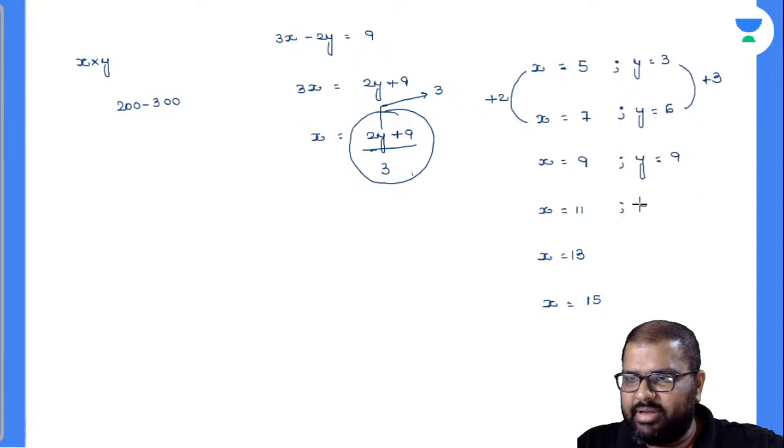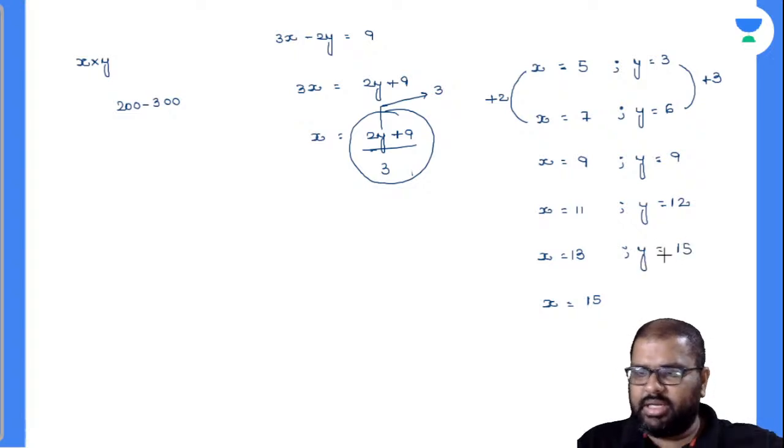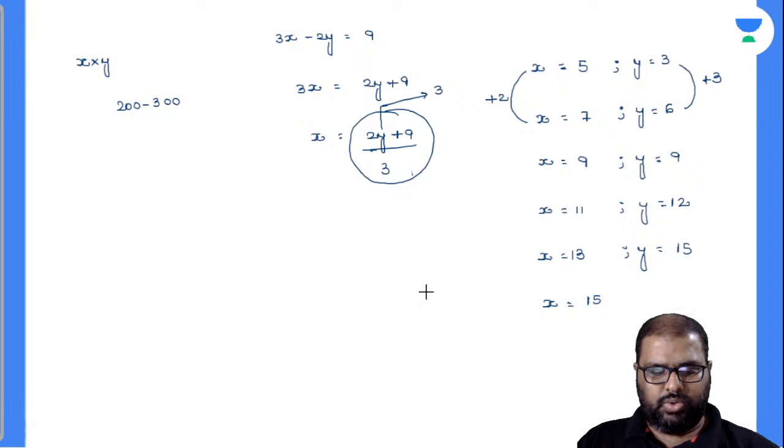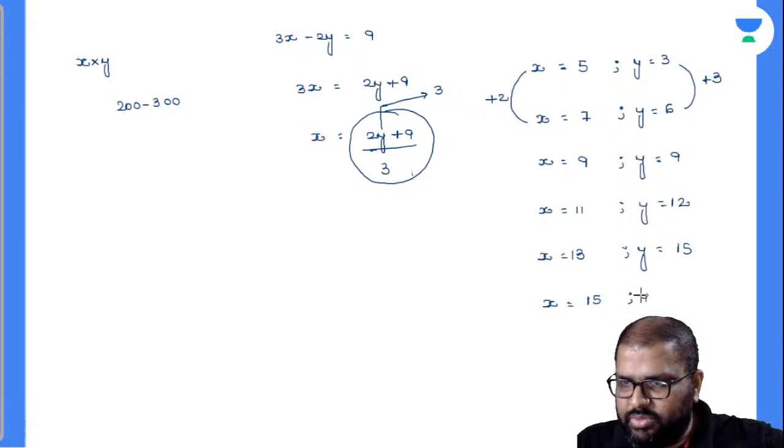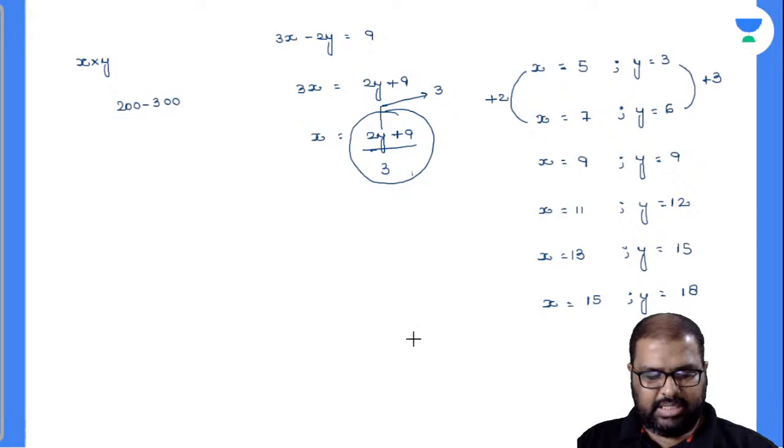9 9s are 81, not working out. 9 plus 3, 12. No, it is below 100 only. Y is equal to 15. 13 15s are how much here? It is more than 200, right? 195 only here. X is equal to 15. Y is equal to 18. Am I right or wrong? Yes, 15, 18s are. Yes, it is working out.